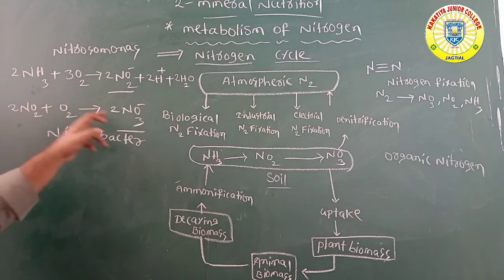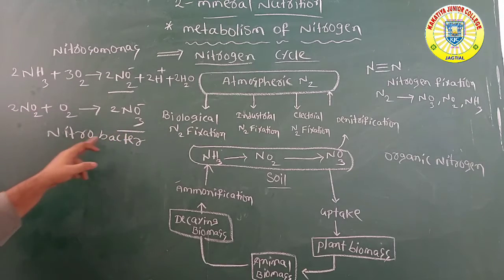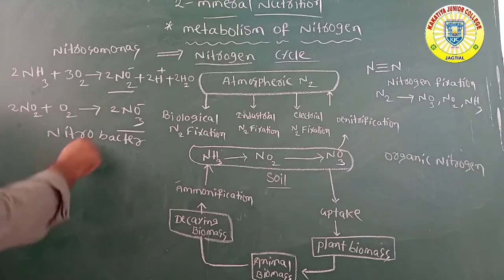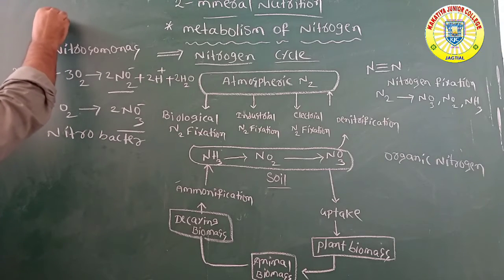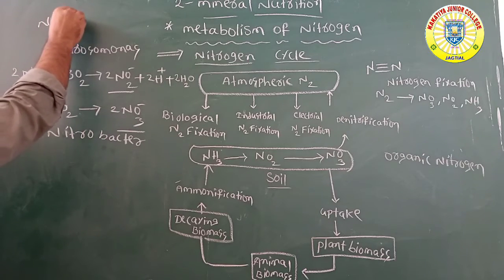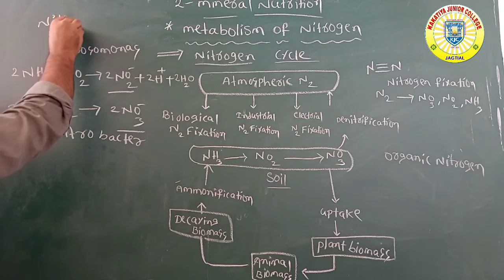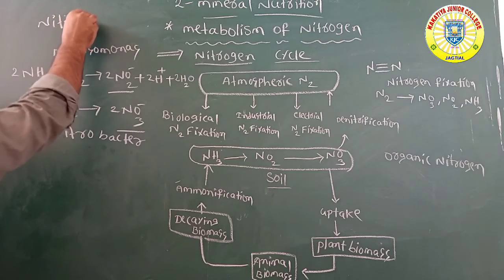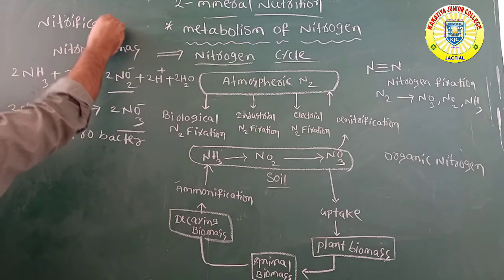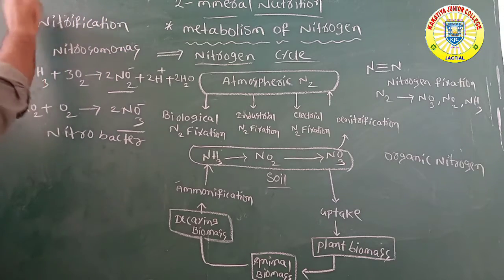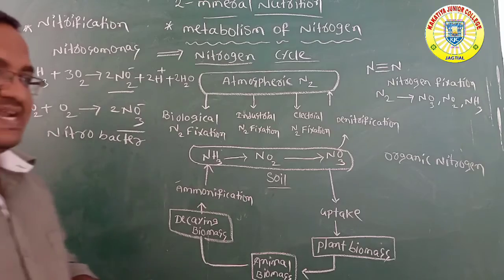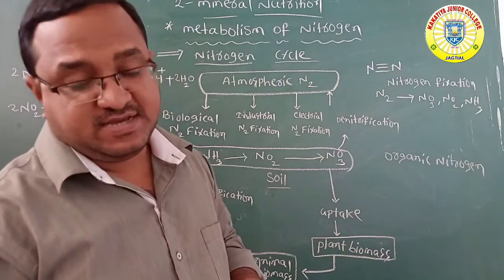Nitrites are converted into nitrates with the help of Nitrobacter bacteria. This total process is called nitrification. These bacteria are chemoautotrophic bacteria.